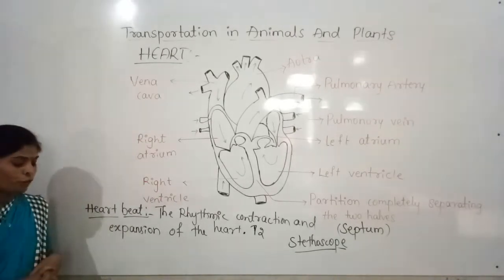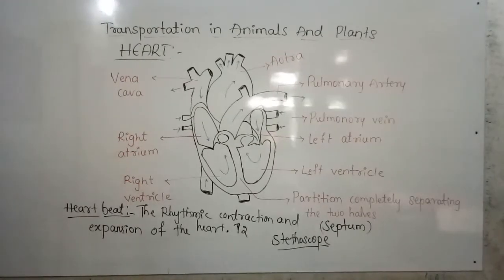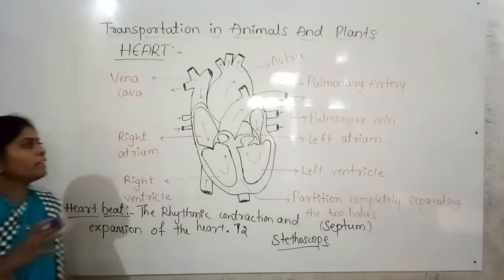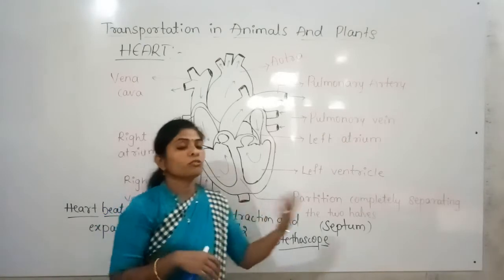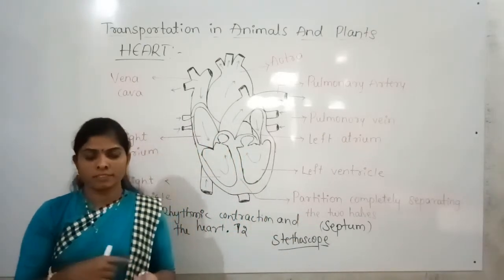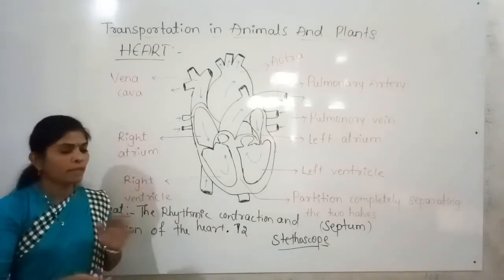For the first time, the English physician William Harvey discovered the circulation of the blood. In those days, what he discovered was that the blood moves in the blood vessels.